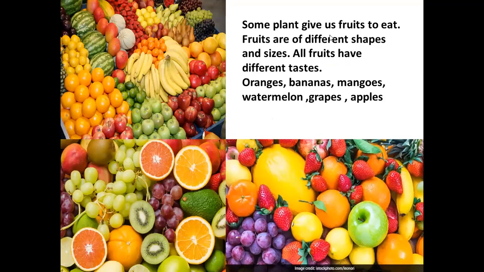Some plants give us fruit to eat. Fruits are of different shape, size, and color. Same like vegetables, some plants give us fruit, and all the fruits are different from one another. They differ in taste, in size, in color, and in shape. Some of the common fruits are orange, banana, mango, watermelon, grapes, and apple. You can see in these pictures a lot of other delicious fruits.